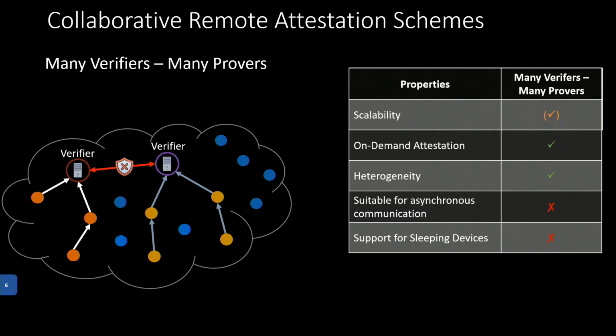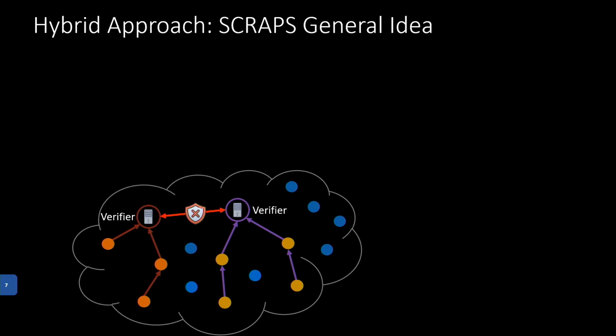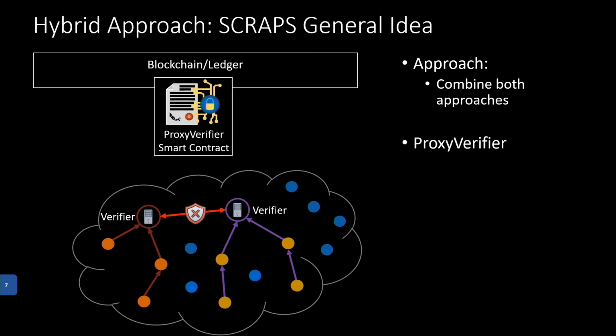To overcome those limitations, our idea was to create a hybrid approach, which basically merges the two previously discussed categories. But how can we do this? The key component of our hybrid architecture is a smart contract-based proxy verifier, which has, by the nature of a smart contract, some very useful benefits: it is always online, it never sleeps, and is therefore always accessible for attestation messages, and it is trustless. So we do not have to put any additional trust assumption apart from the typical blockchain assumptions.